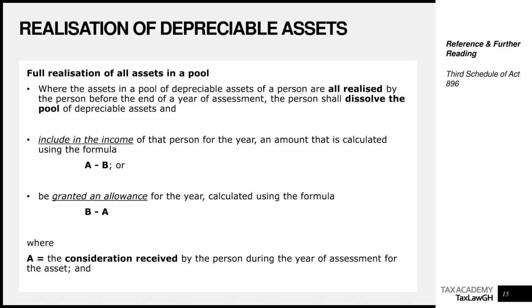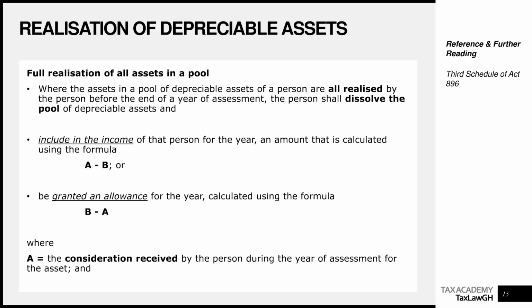What we are saying here is the same principle. We will include in your income an amount for it to be taxed if your consideration received, which is A, exceeds the total value of the pool, which is the written down value brought forward plus any additions in the pool. Remember. Or if you make a loss, you will be granted an allowance for the year. Granted an allowance means that we will give you an extra deduction because it's a loss, it's an expense. So if B exceeds A, let's say the consideration you received is less than the value of the pool, then we'll grant you an extra allowance. So it means we'll give you an extra deduction.